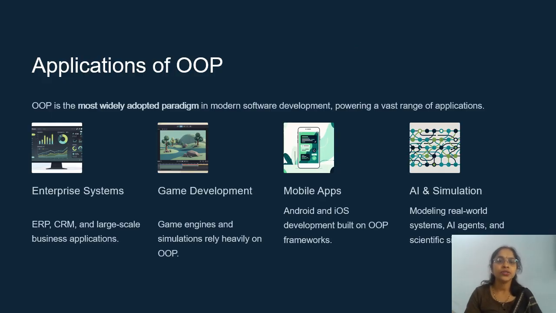Now, what are the applications of object-oriented programming? Object-oriented programming is widely used in enterprise systems such as ERP and CRM, software development, game development, simulation and engines, mobile applications, Android and iOS applications. AI and simulations, for which we model real world problems. As we know, today we generally use AI. Because of these applications, object oriented programming dominates the software industry today.